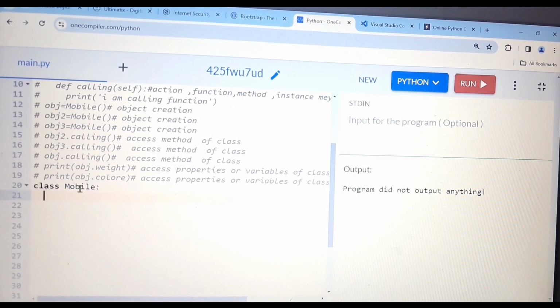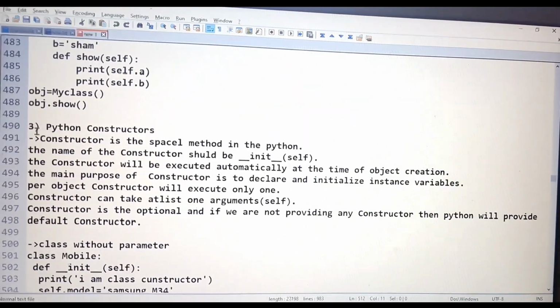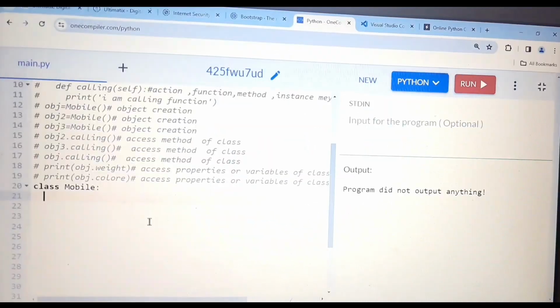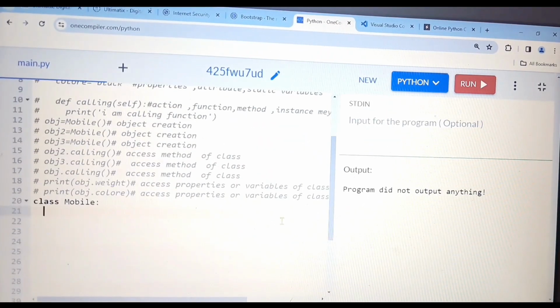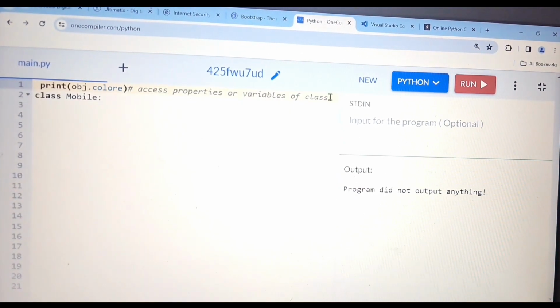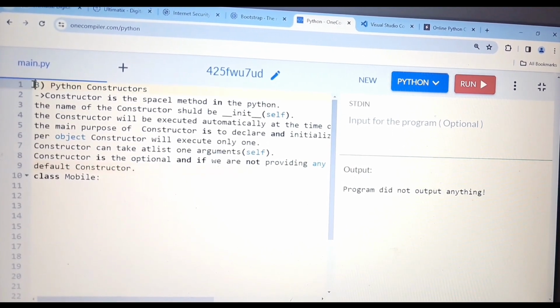So after creating the class, we have to define our constructor. What is the syntax to define the constructor? If you see the definition, I will show you. Let me copy this entire thing and remove these things. Let me print this one.